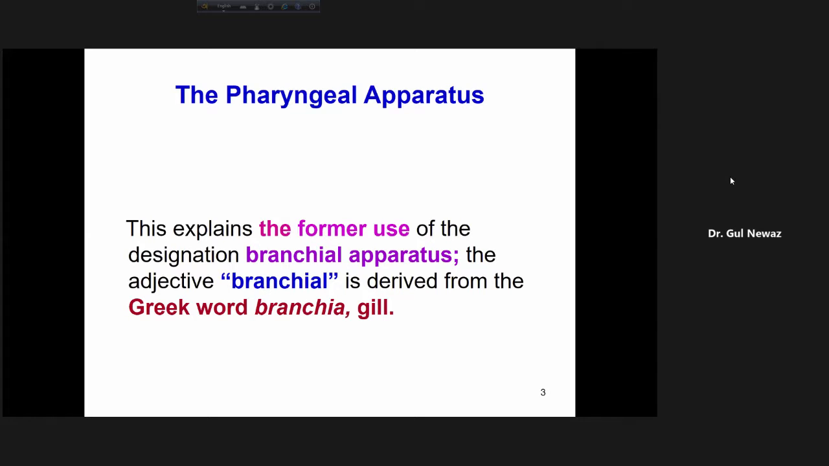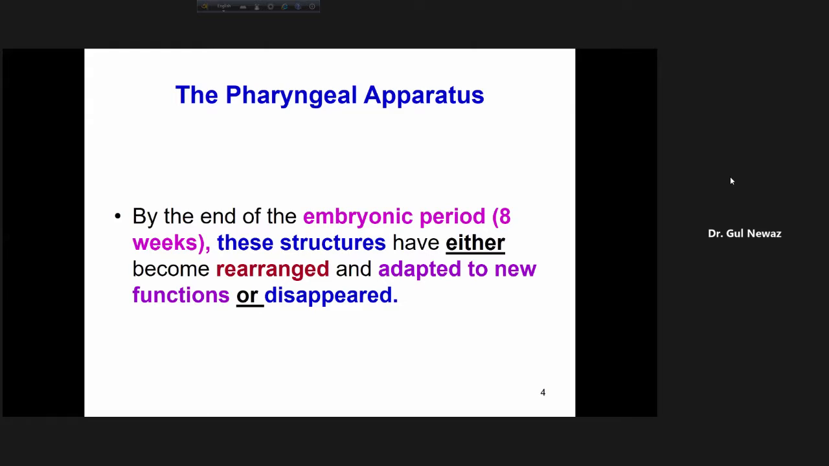And this explains the former use of the designation branchial apparatus. Formerly, we called it branchial apparatus, not pharyngeal, because initially it looks like the embryo of a fish. Branchia means gill, which fish have. Many of you who have gone through your biology know what that is. By the end of the embryonic period, these structures have either become rearranged and adapted to new functions or disappeared.